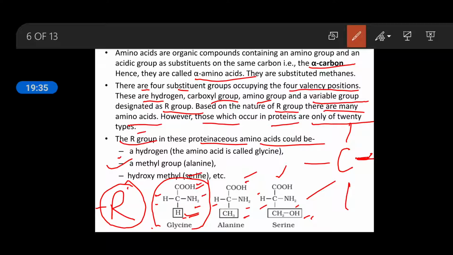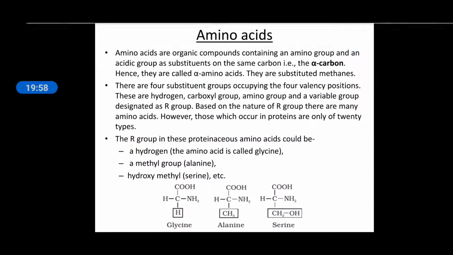Second one is alanine. Alanine contains a methyl group, so it is also simple. And hydroxymethyl in the case of serine. Hydroxymethyl means CH2OH. So these are a few simple amino acids.